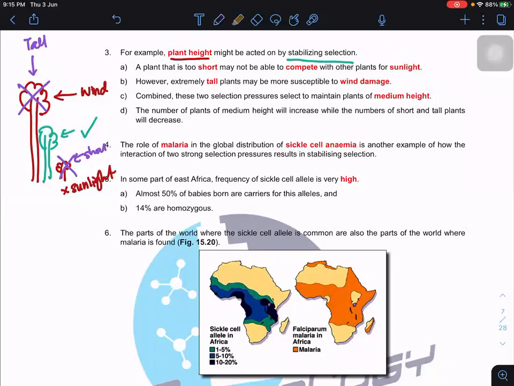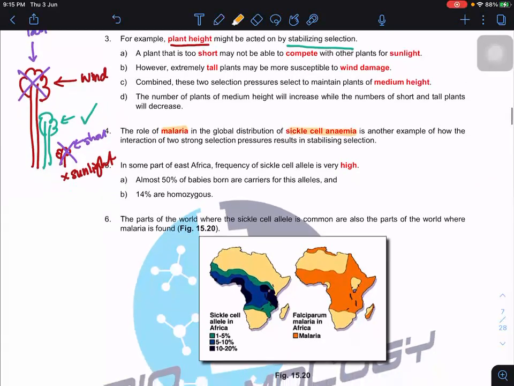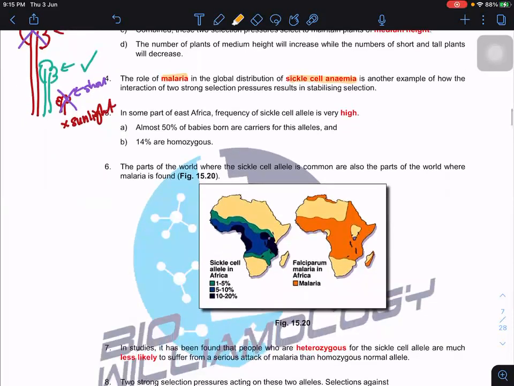Another example is malaria and also sickle cell anemia. This is a very famous example when we talk about stabilizing selection. If you look at Africa, the frequency of the sickle cell allele is very high compared to the whole world.